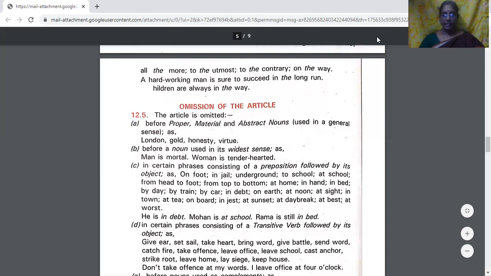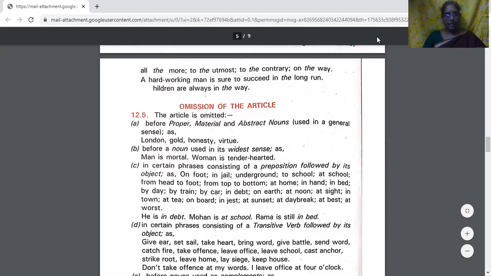He is in debt. You don't say he is in the debt. No. Mohan is at school. Rama is still in bed. We don't use any article there.